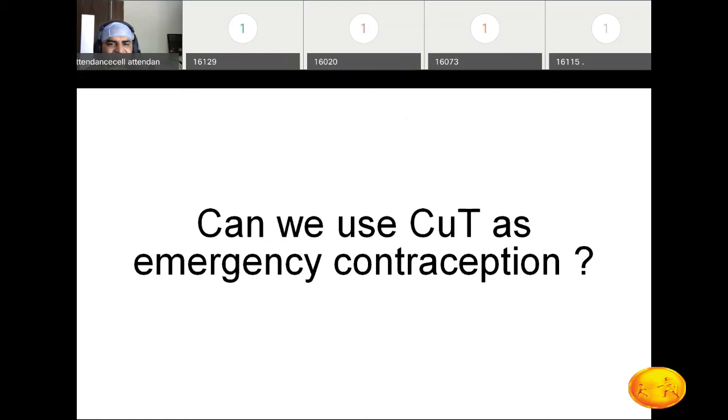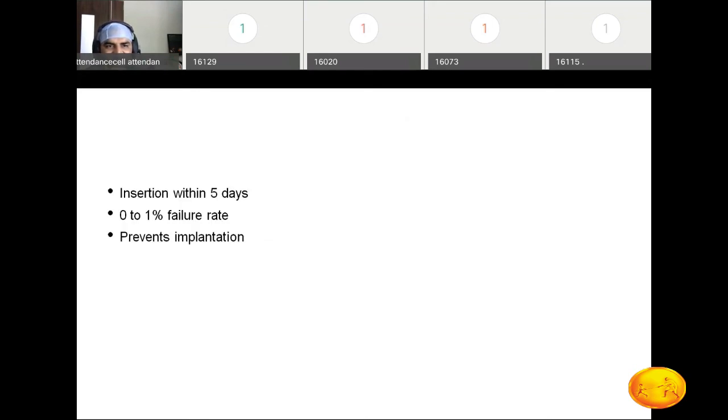This is one more question. Can we use copper T as an emergency contraception? The answer is yes. Copper T can be used; insert it within 5 days of intercourse. This is the answer. Still, there is a failure rate of about 1%. Post-coital, you can insert it, which prevents implantation. This is the mechanism of action for emergency contraception, right?